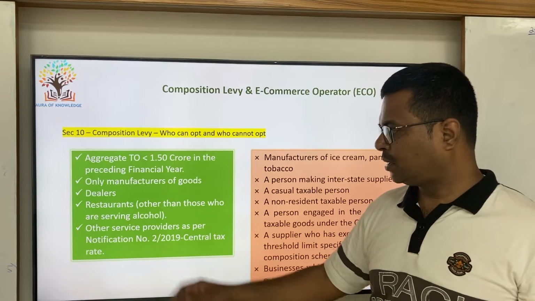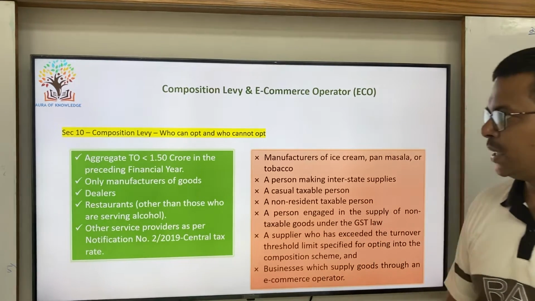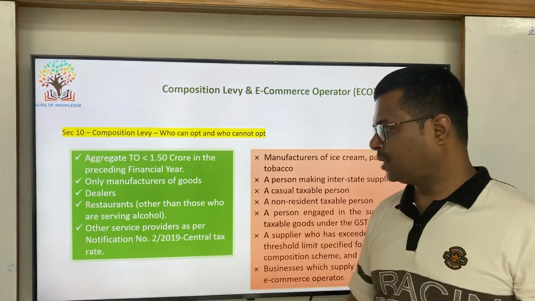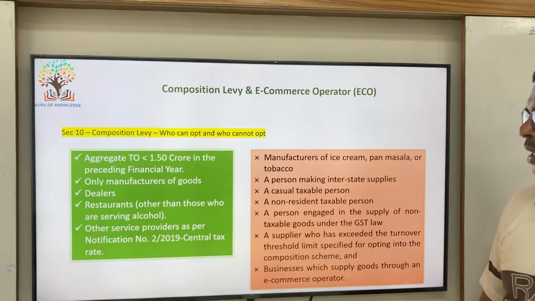This is dealt in notification 2/2019, but here I am explaining only with respect to section 10. I am not dealing with notification number 2/2019.